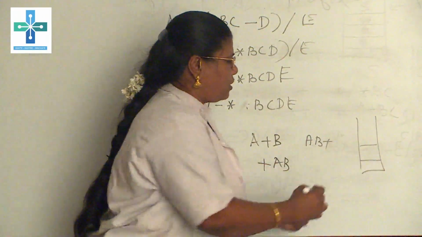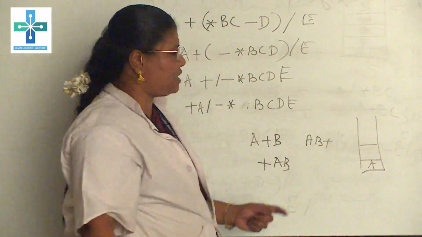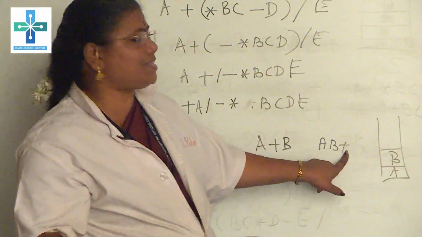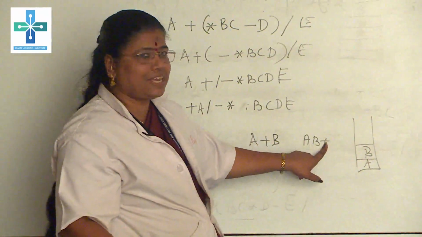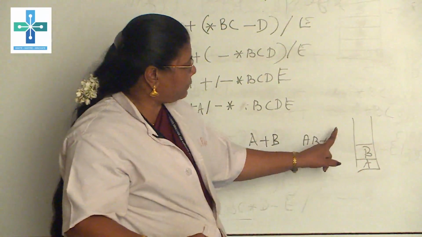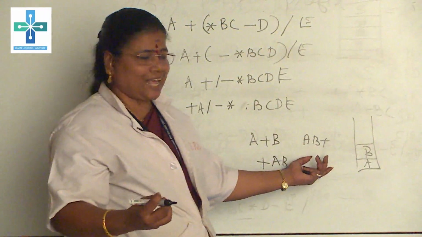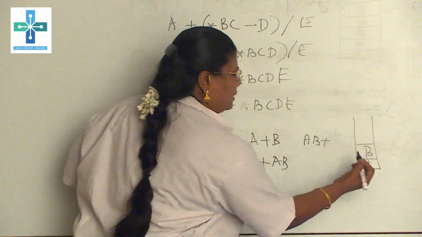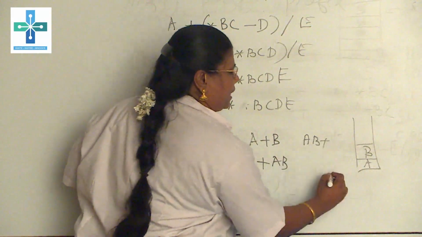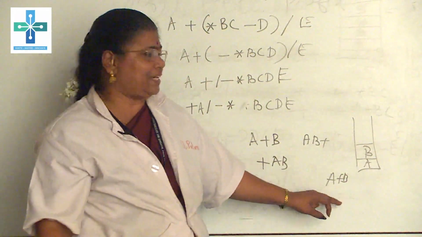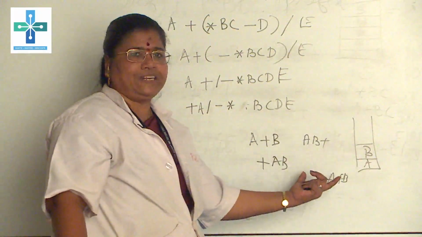First A will be stored because it is an operand, and the next B will be stored, and the next is plus, which is an operator. If there is an operator, then the previous two operands will be removed from the stack, and A plus B will be evaluated. This way we are able to use a stack.